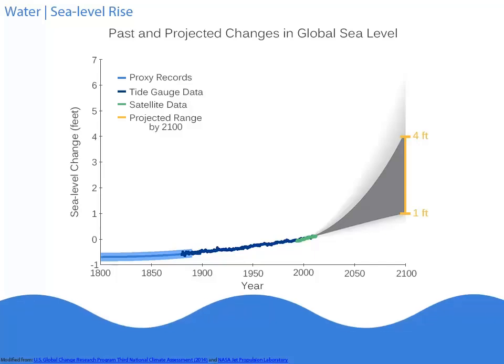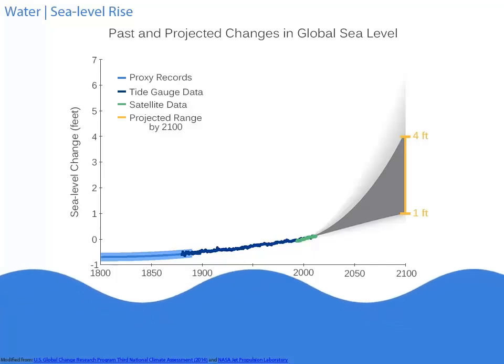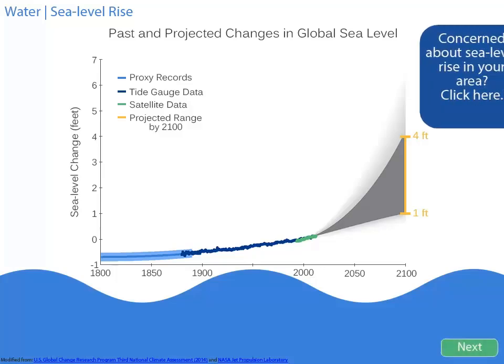By the end of the century, global sea level is projected to rise by 1 to 4 feet. This rise, along with the projections for more coastal storms, will increase the risk of erosion, storm surge, and flooding events, affecting coastal ecosystems and infrastructure.